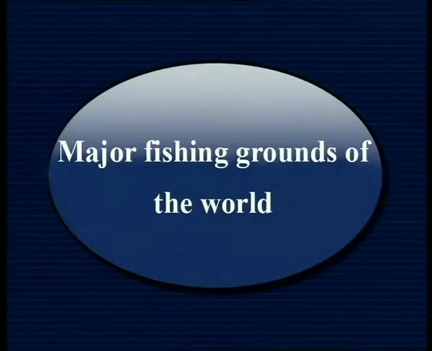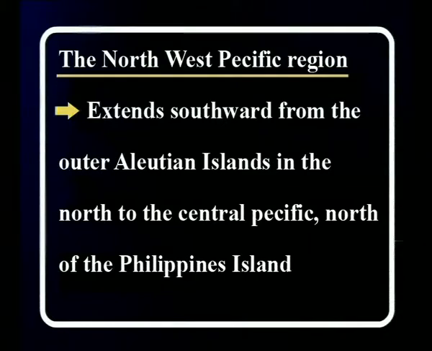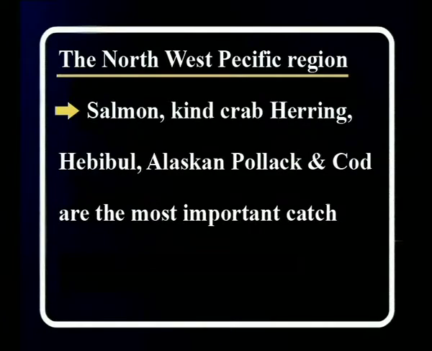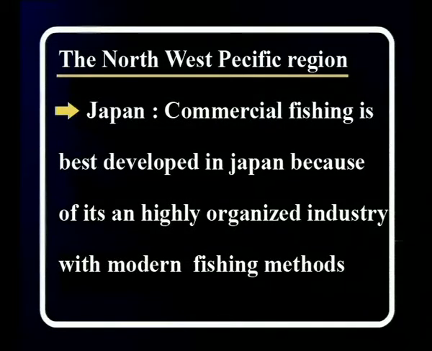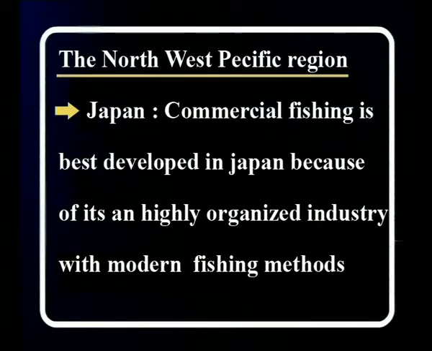Major fishing grounds of the world. There are 6 major fishing grounds of the world. These are: the Northwest Pacific region, which extends southward from the outer Aleutian Islands in the north to the Central Pacific north of the Philippine Islands. Salmon, king crab, herring, halibut, Alaskan pollock and cod are the most important catch. Japan: commercial fishing is best developed in Japan because it is a highly organized industry with modern fishing methods.